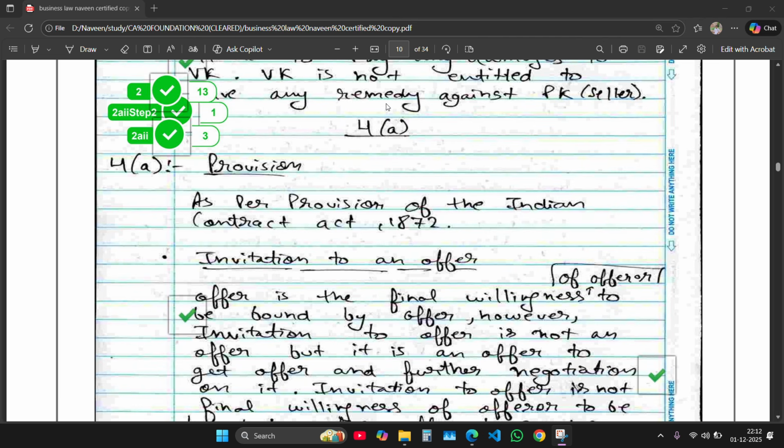Then coming to the next question, that is 4A. This question was about the Indian Contract Act 1872. It was about invitation to an offer.